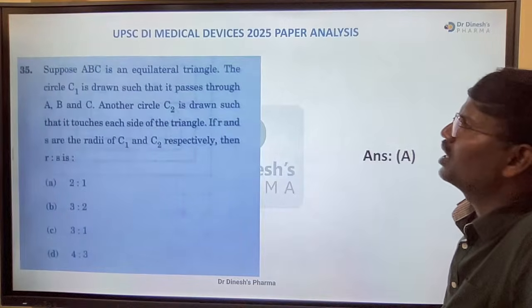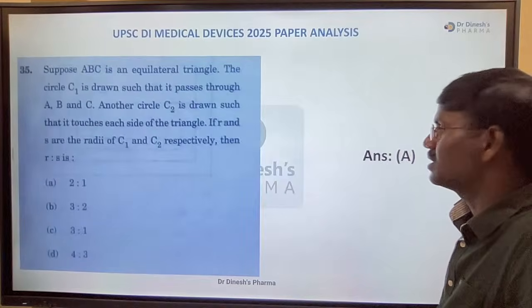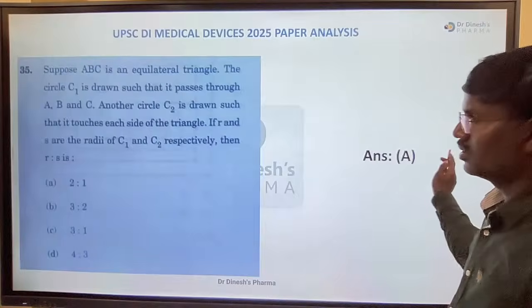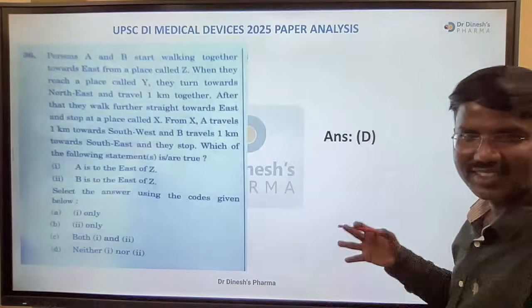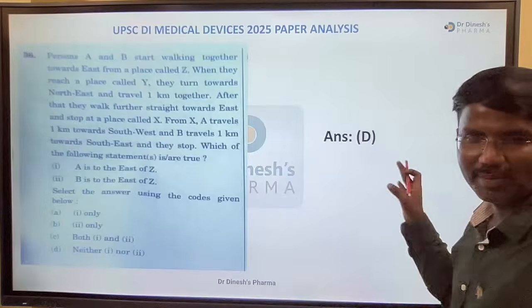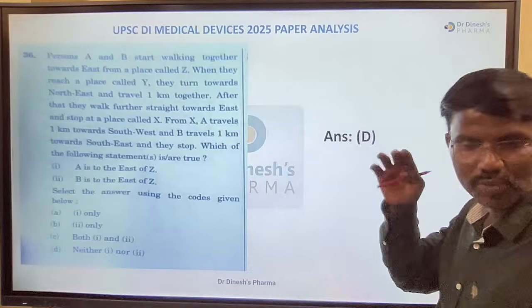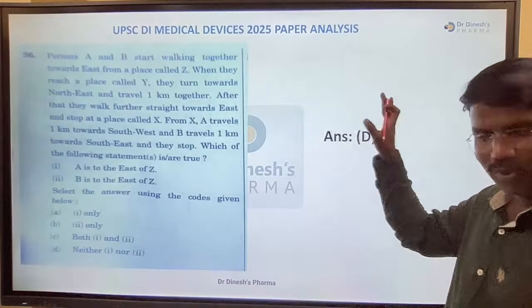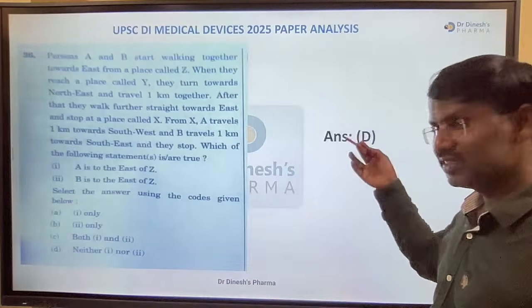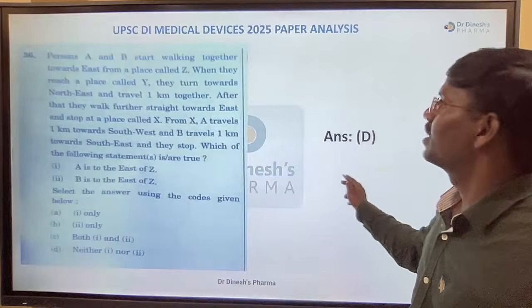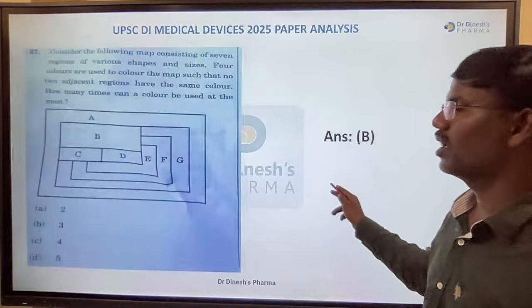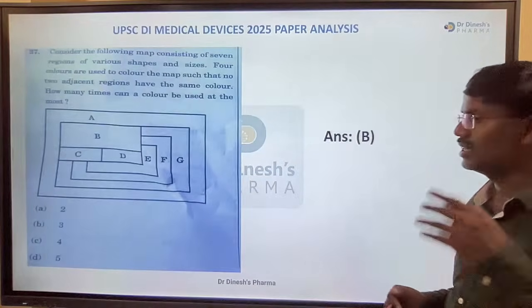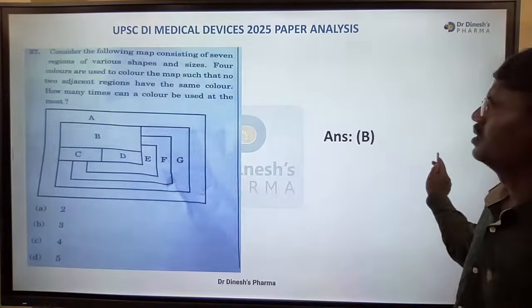Next, the equilateral triangle ABC question, the answer is A, 2:1. I know you are not interested in taking the answers of this particular part. You have made so many wrongs and so many people left the questions, right? As like me. If I would have written this exam, I would have left the whole part. Instead of it, I am concentrating on other subjects. For this question, the answer is D, neither 1 nor 2. For this question, the answer is B. That is 3. Okay, B, right?